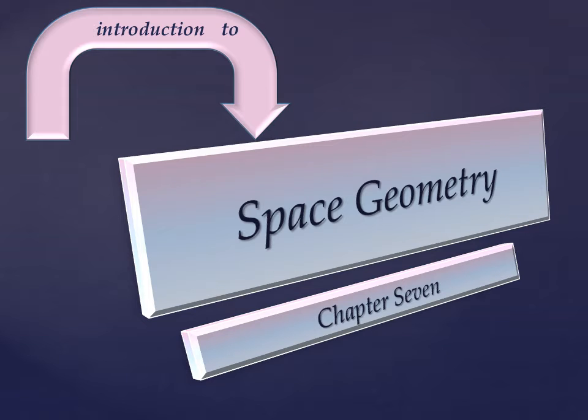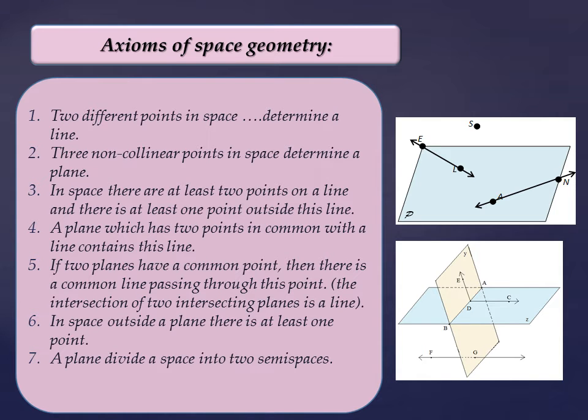Chapter 7, Introduction to Space Geometry. This is part 2. Now, after talking about some definitions and some facts that needed to be revised, we will start talking about some axioms of space geometry.